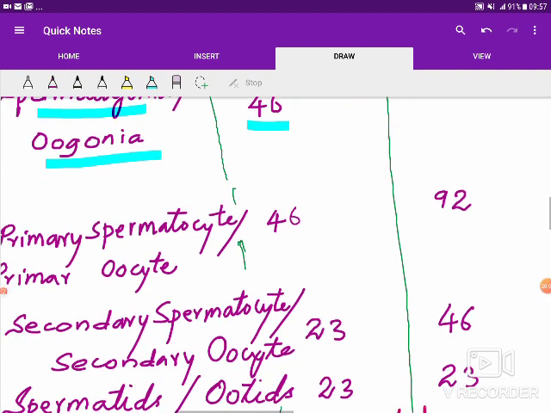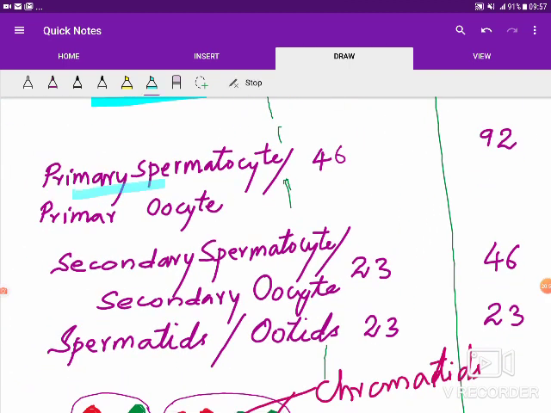Next, let us take up the primary spermatocyte or primary oocyte. So these cells are formed after the changes in the spermatogonium or oogonium. Those changes we have studied, that in the nucleus the chromosomes undergo duplication because the DNA is replicating, and therefore now the chromosomes are double chromosomes.